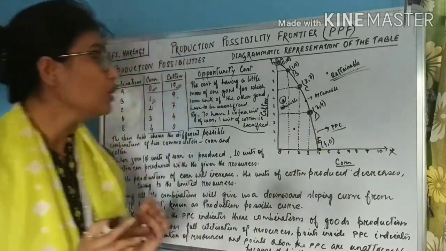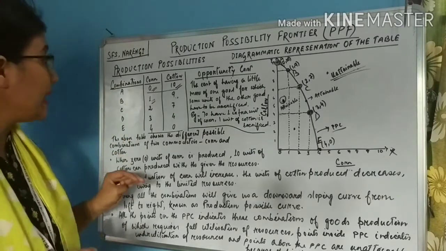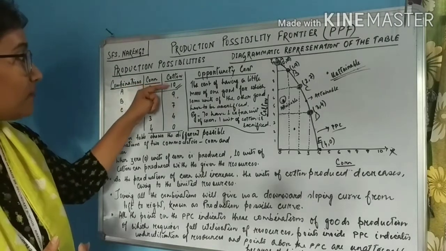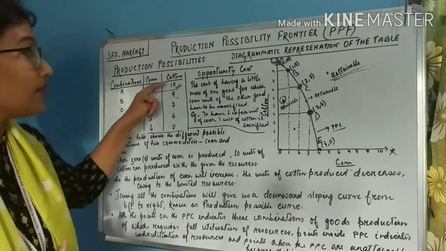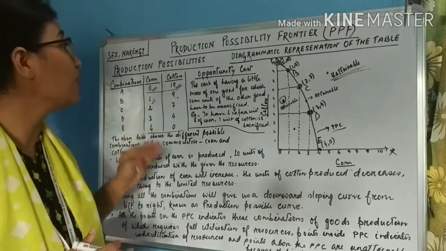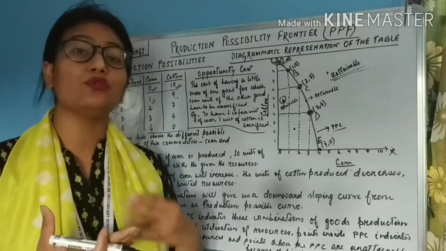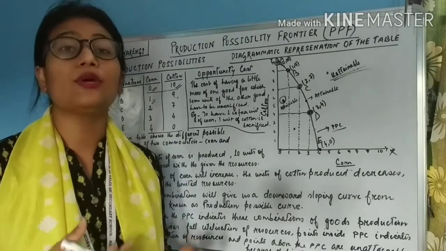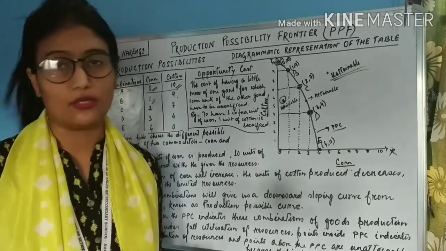Alright. So students, in this table, if you observe carefully, you will see that in order to produce more corn, we have to sacrifice some units of cotton. Without sacrificing cotton, we cannot think of producing more corn. Why? Because the resources are limited. So with 1000 rupees, if you want to buy more rice, you will have to sacrifice some units of bread, isn't it? You cannot think of purchasing more rice and keeping the quantity of bread constant. No, that is not possible.